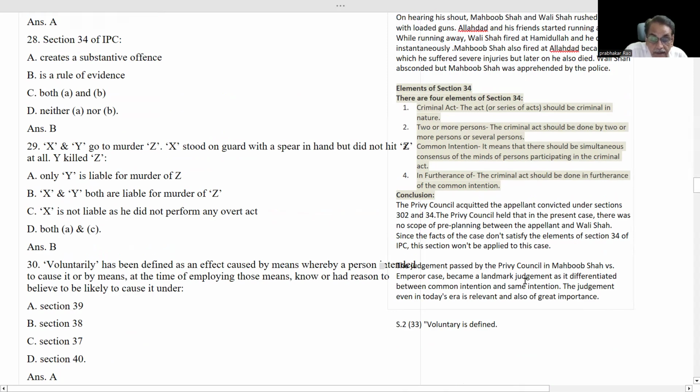The judgment passed by the Privy Council in Mehboob Shah versus Emperor became a landmark judgment as it differentiated between common intention and same intention. Here they had the same intention, but their intention was not a common intention. Mehboob Shah and Wali Shah had the same intention to kill those persons, but they had no common intention. The judgment, even in today's era, is relevant and of great importance.